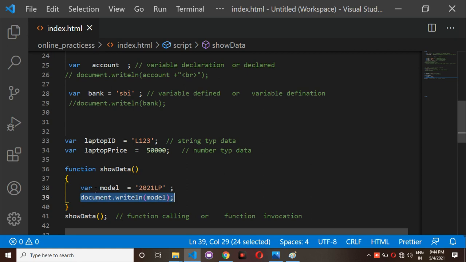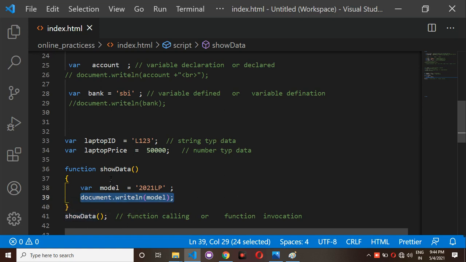This variable and this document.writeln are placed inside this function only. If you are trying to call this function, then only it will work. If you are not calling this function, then it won't work. So that's why I am trying to call the show function.